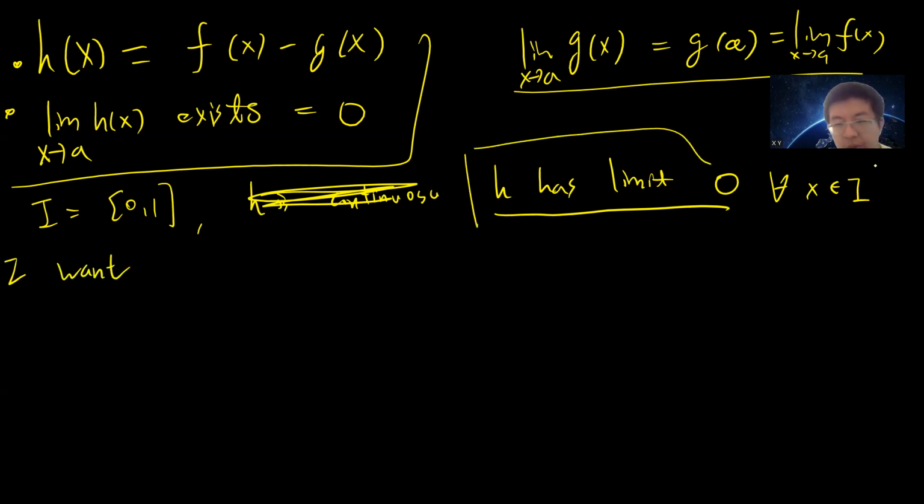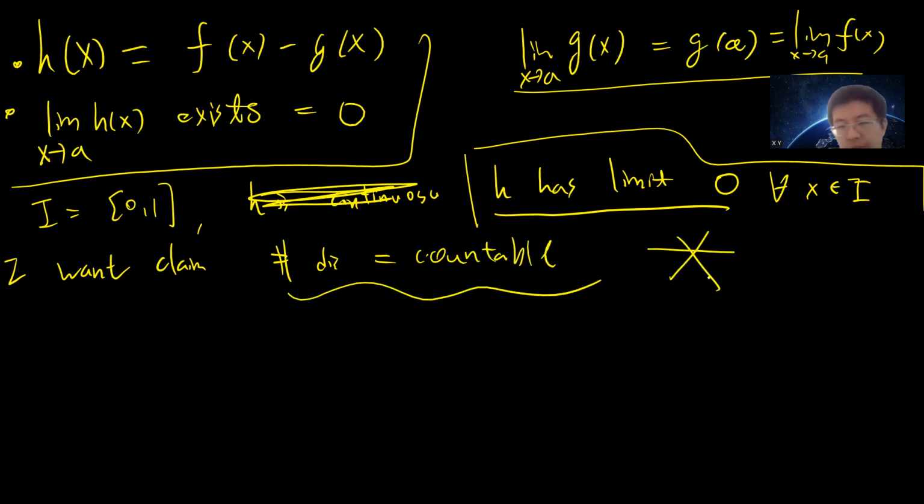Let's say this is the condition: h has a limit equal to 0 for all x belonging to the interval. I want to claim that the discontinuity points of h are countable. It's countable.